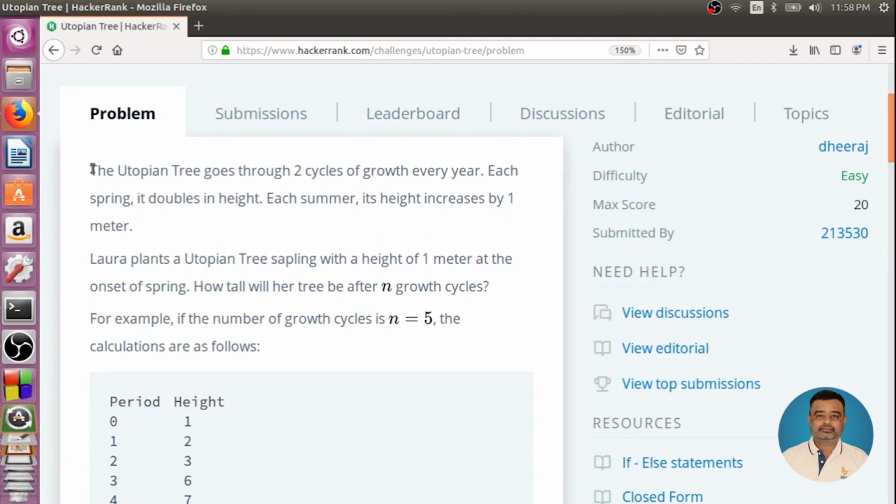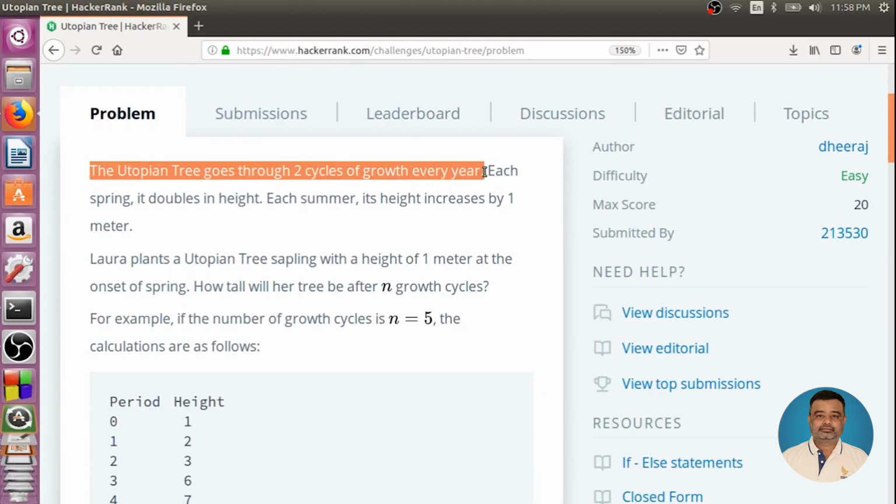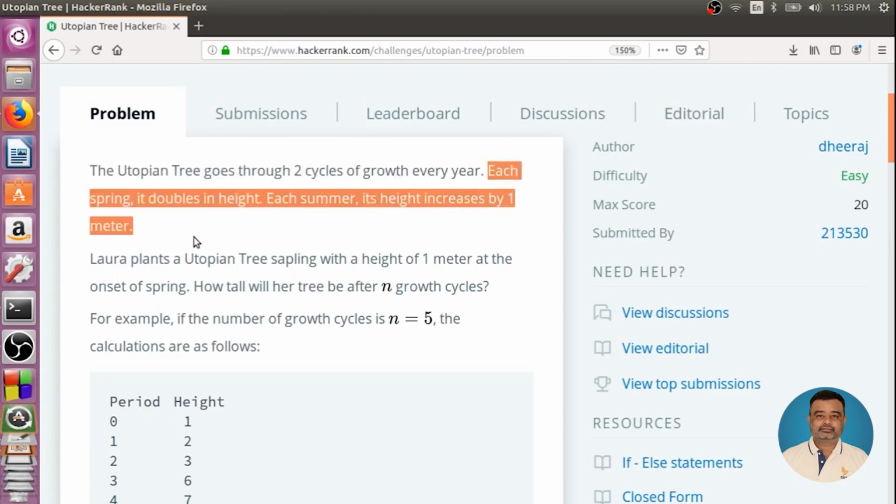The problem statement says that the Utopian tree goes through 2 cycles of growth every year. So you can just assume that there are 2 seasons where it grows, and each spring it doubles in height, and each summer its height increases by 1 meter. So there are 2 seasons named spring and summer. In spring the height of the tree doubles, whatever the existing height, it just doubles its height. In summer the height increases by 1 meter.